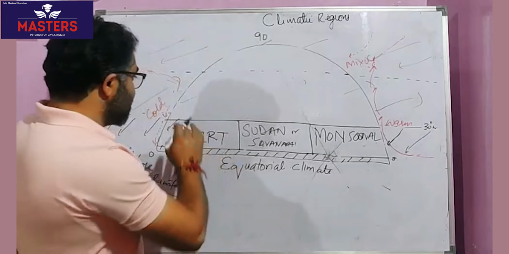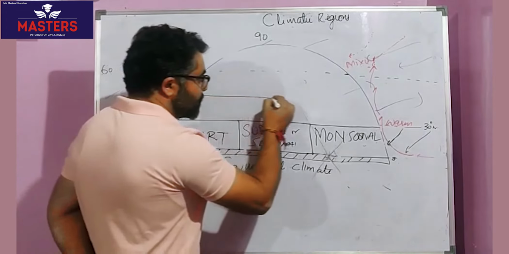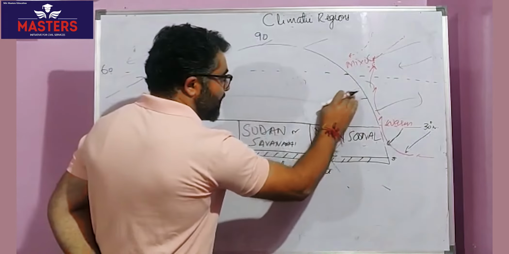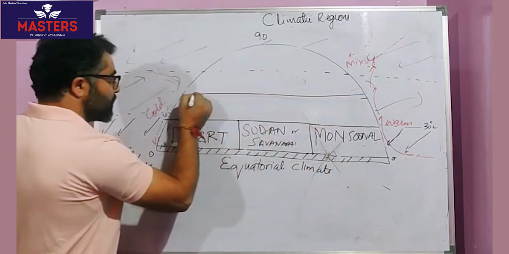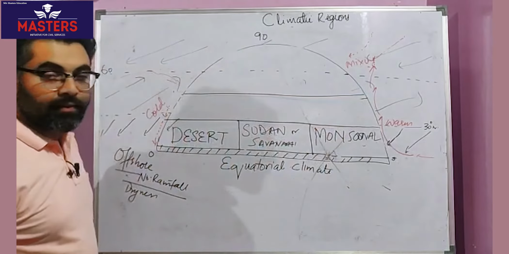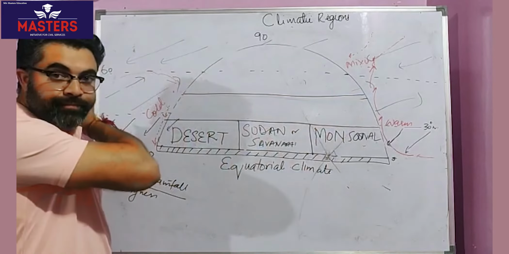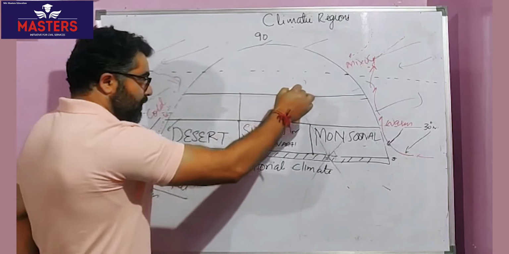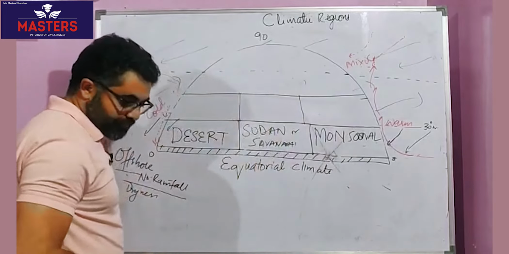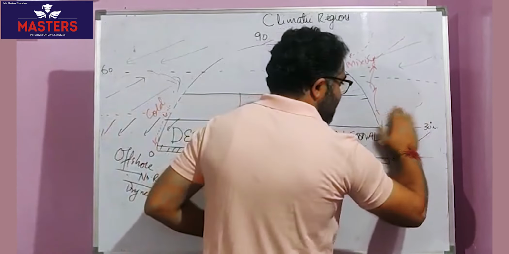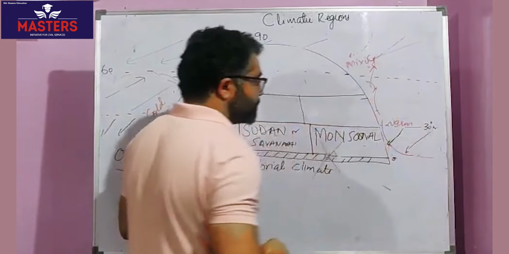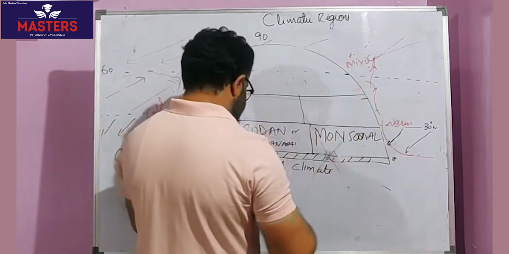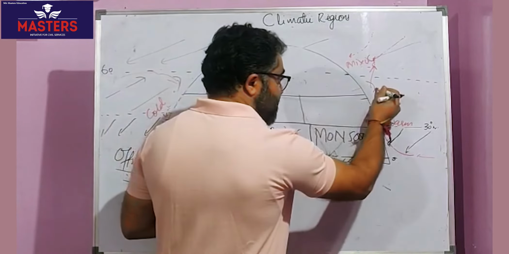Try to understand and relate to the concepts. Let's move to the mid latitudes, right? Let us move to the mid latitudinal regions, a little north of it. Again, 3 divisions, 1, 2, and this is third one. Okay, this time I'm starting from the eastern side of the continent. That is on the western side of oceans.